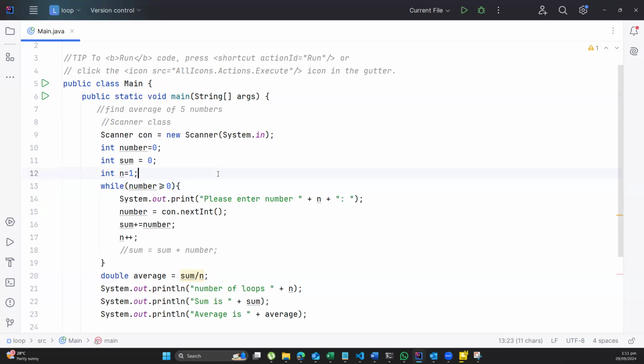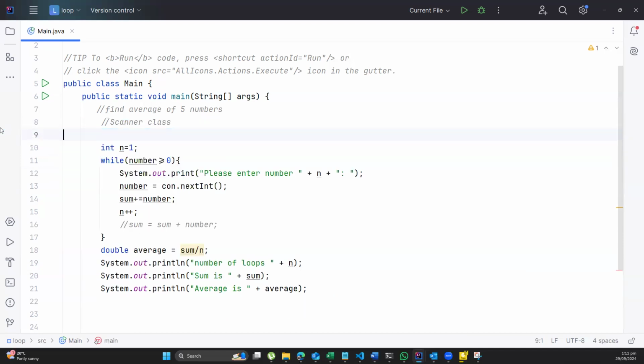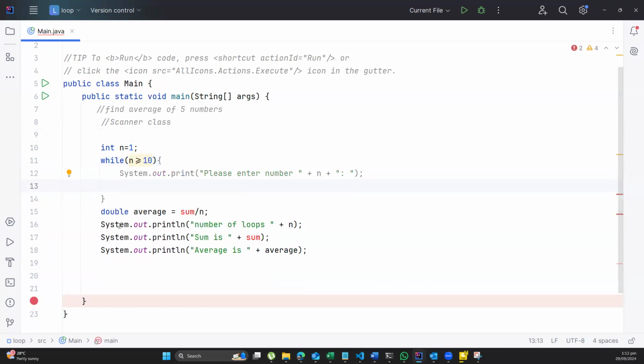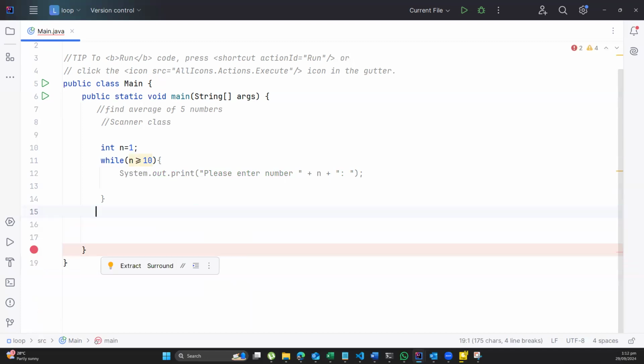Also, let's bring it back to what we did earlier, where we were doing the program to just display numbers between 1 and 10. So when we had this, and this was 10, and then over here we just said it should display n.